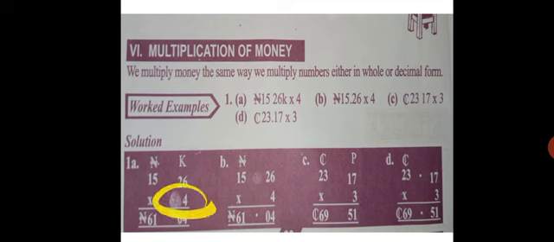For example, in this case, I did 4 times 6. I got 24, but I just wrote 4 and took 2 to the next side. So when I did 4 times 2, I got 8 plus the 2 I took to the next side. That made it 10. So I had to write 0 and take 1 to the next side. Just the normal way we multiply all numbers.